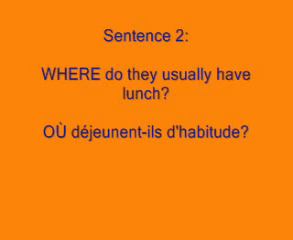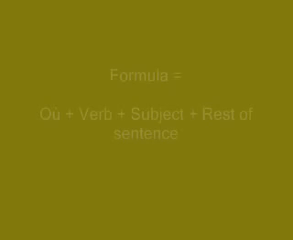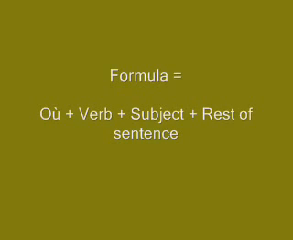Now, sentence number 2 as an example will be: where do they usually have lunch? In French, où déjeunent-ils d'habitude? Here again, we have applied the same rule of inversion, where the verb déjeune, to have lunch, is employed first, then the subject, il, comes next. So we have this formula, which is où plus the verb déjeune and the subject il, plus the rest of the sentence.